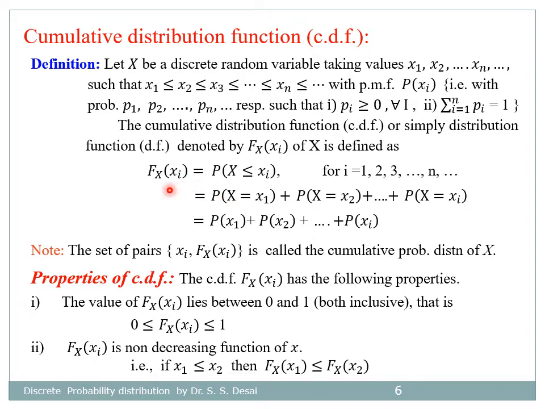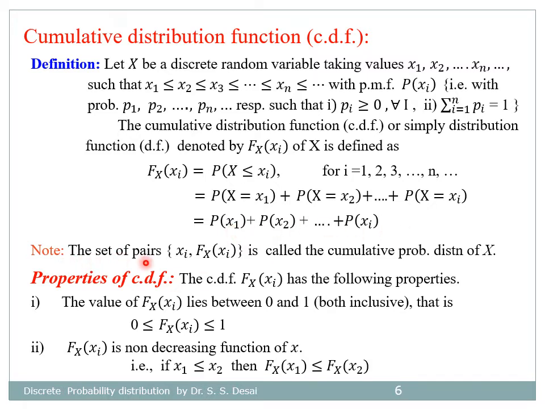So here the value of distribution function capital F at the point xi is the sum of all the probabilities of values of X which are less than or equal to xi, and that is equal to probability of x1 plus probability of x2 plus ... probability of xi. In short, we may call this summation of pi from i equal to 1 to i.